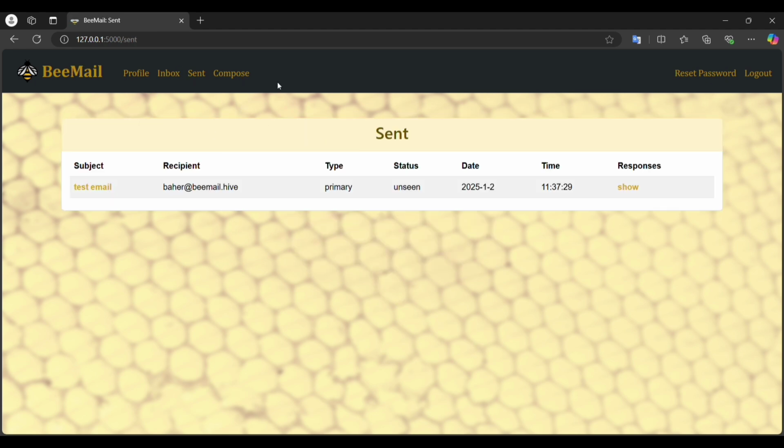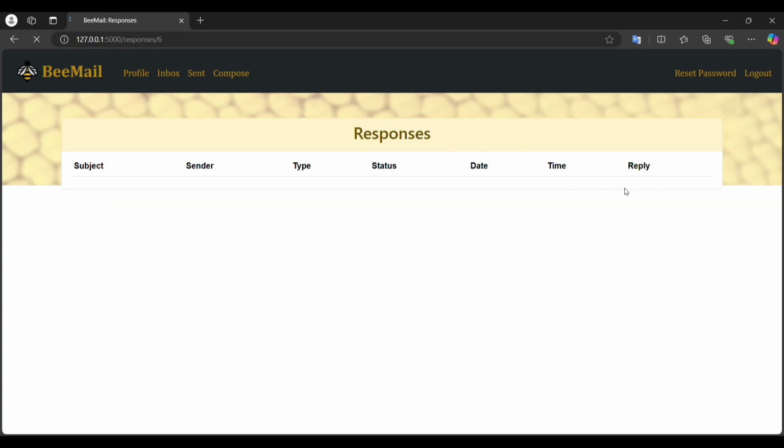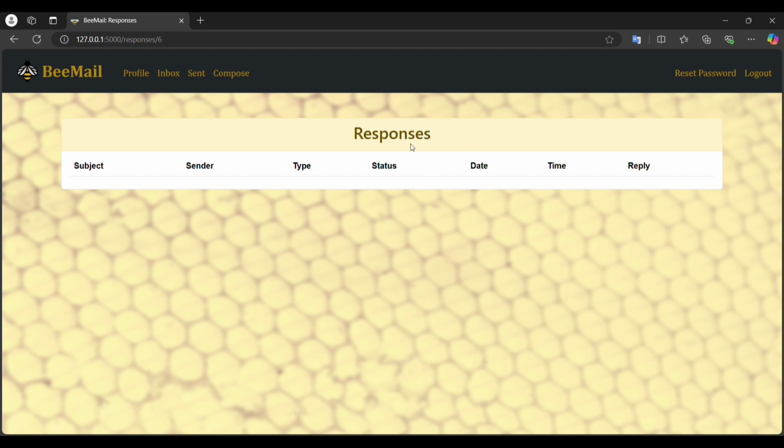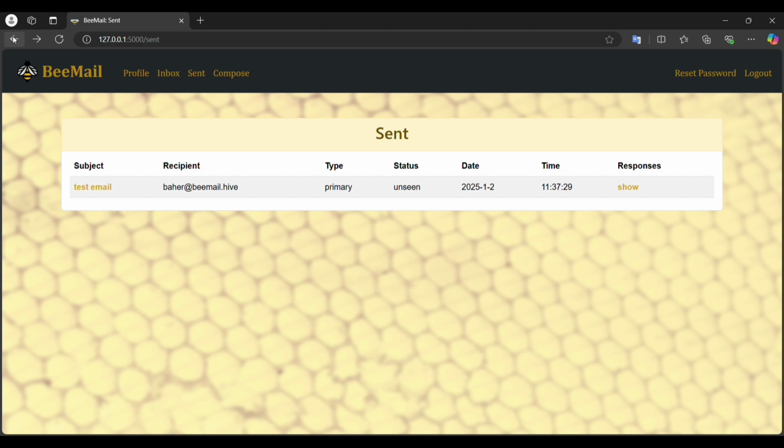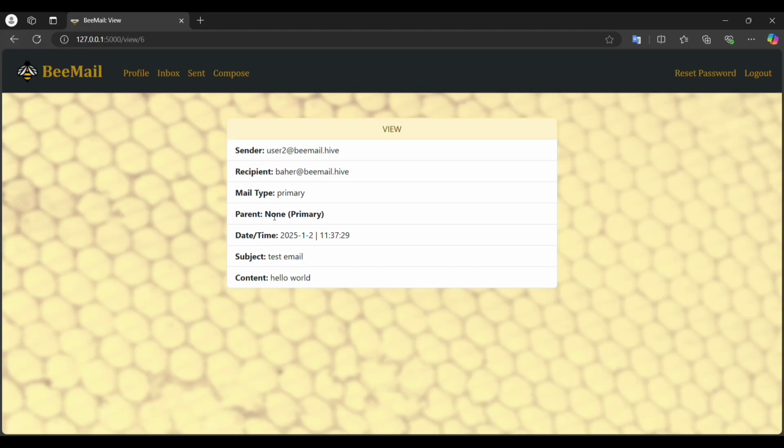So now you can access this email from sent. After sending from compose, it automatically redirects you to sent messages, and then you can see them. You can see whether the user had responded from responses, and if they did, you can respond to their responses, and that's just like a recursive thing. So you can respond forever, let's say. And then we have the subject.